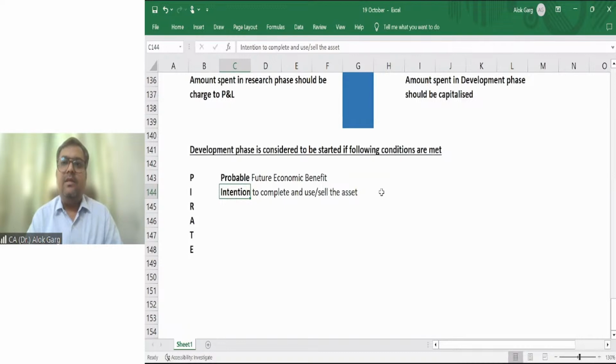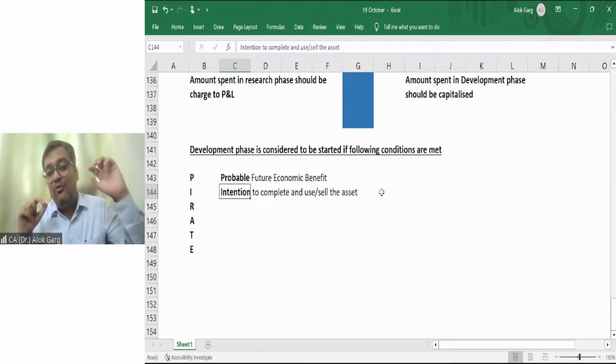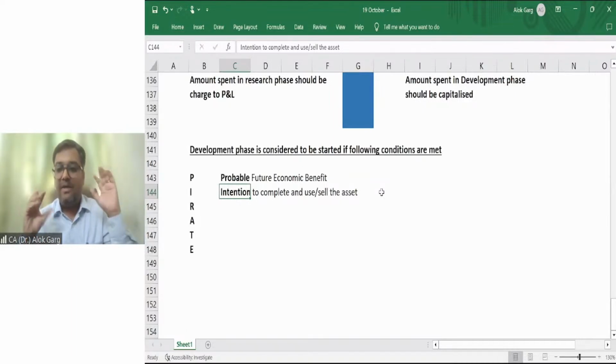For example, it took around 6 months to develop that formula, or I would say to research on that formula. And by the time the scientist and doctor were clear, the management does not have an intention to complete this formula. Why? Because this virus has automatically settled, or the other companies have already researched the formula and the vaccine was started. So now the company does not have an intention to complete or expense further amount into this project, right? So there must be an intention to complete and use or sell the asset. The company must have an intention.